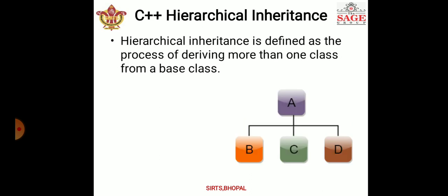After that we discuss hierarchical inheritance. Hierarchical inheritance is defined as the process of deriving more than one class from a base class. Here you can see the diagram. A is the base class having some properties, and B, C and D are the derived classes inheriting some properties from the base class, right? Here you can see the diagram of hierarchical inheritance.